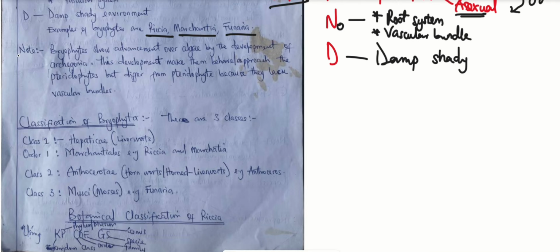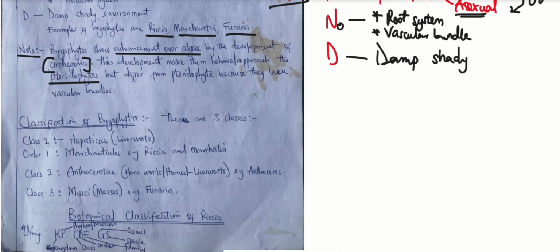All right, so note that the bryophytes show advancement over the algae because of the development of an organ, which is the archegonia. The archegonia that we're talking about is actually the female organ. And because they possess the female organ, they tend to behave like the pteridophytes, because the pteridophytes too possess the archegonia, which means that there is always a bridge between the algae and the pteridophytes.